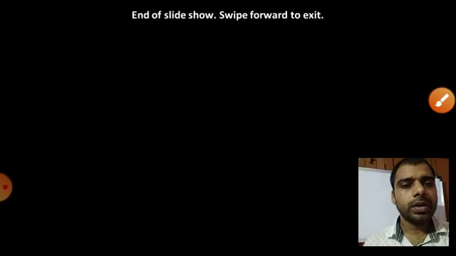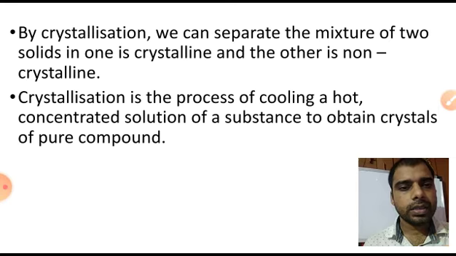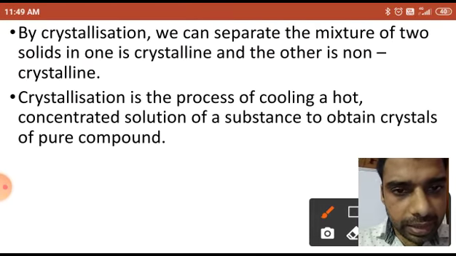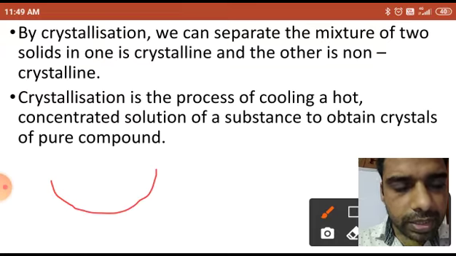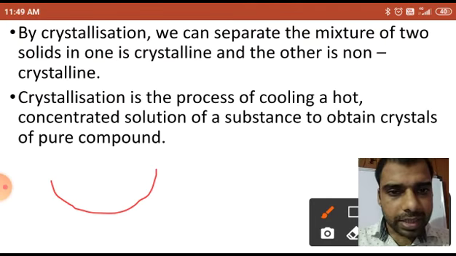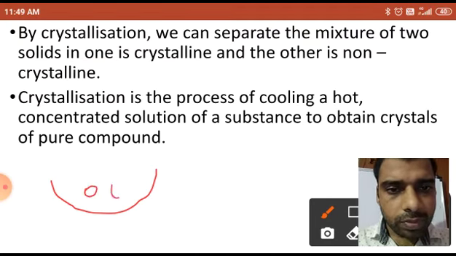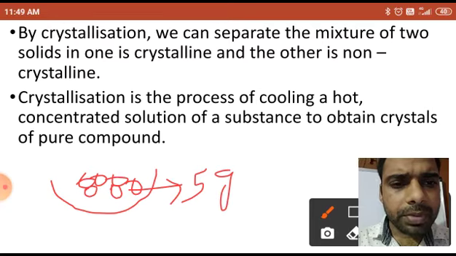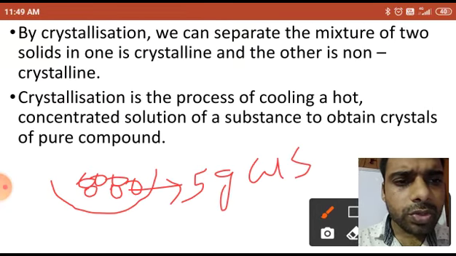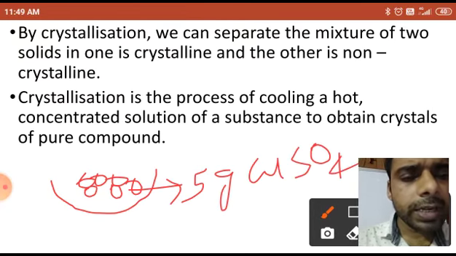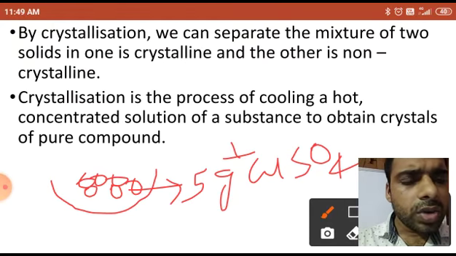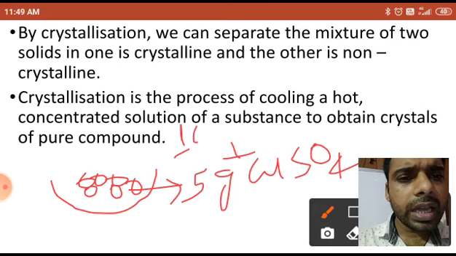Here I am going to do the crystallization. In this china dish, I have taken 5 grams of copper sulfate, CuSO4. Dear students, now I have dissolved this in some amount of water, 100 ml of water.